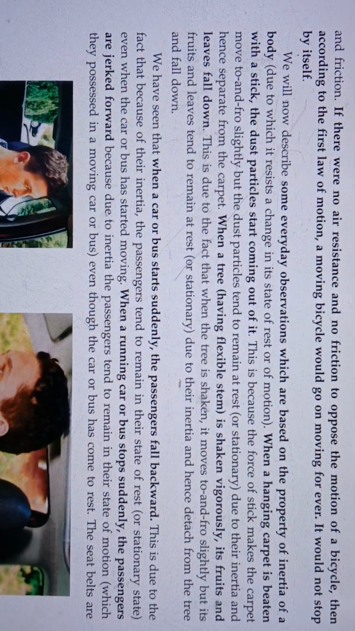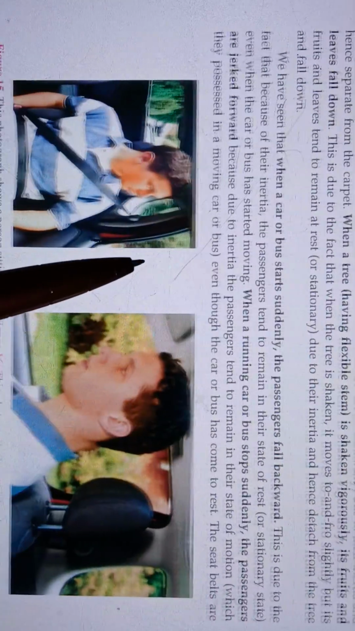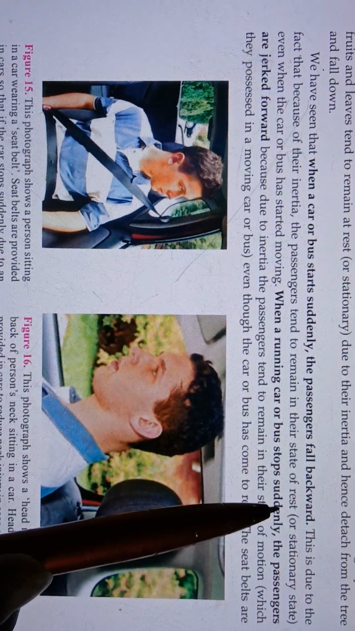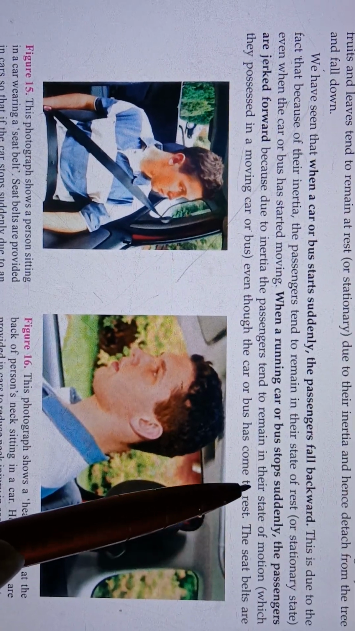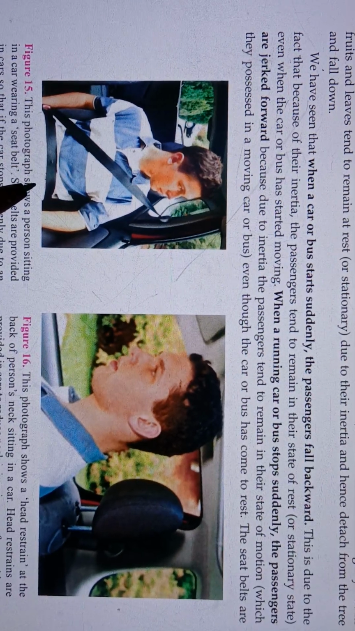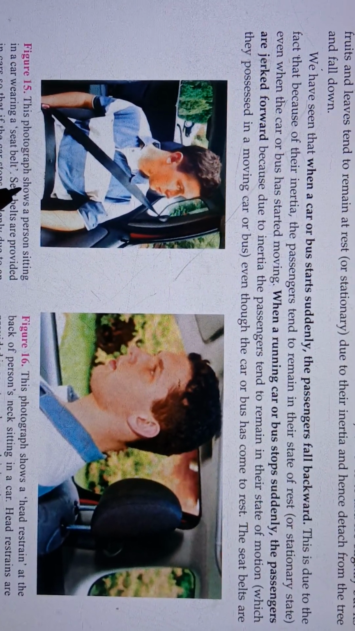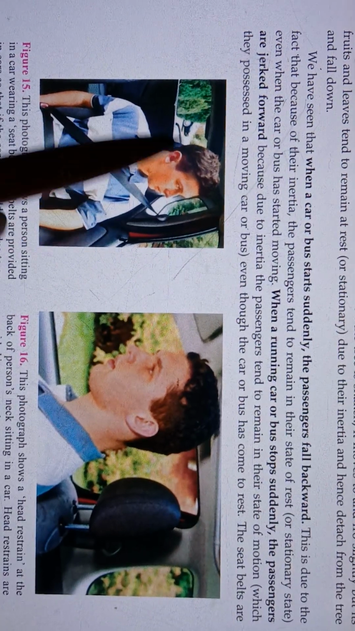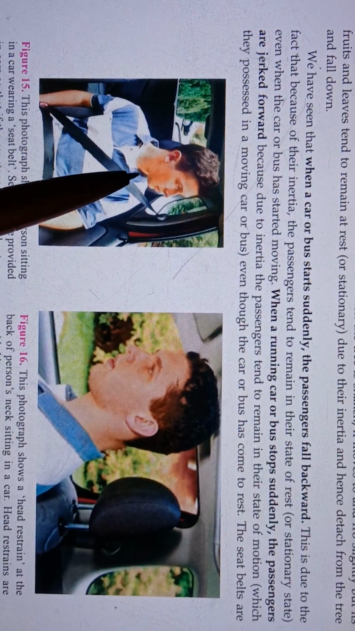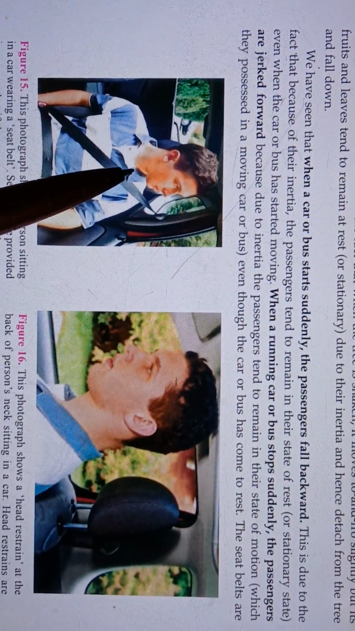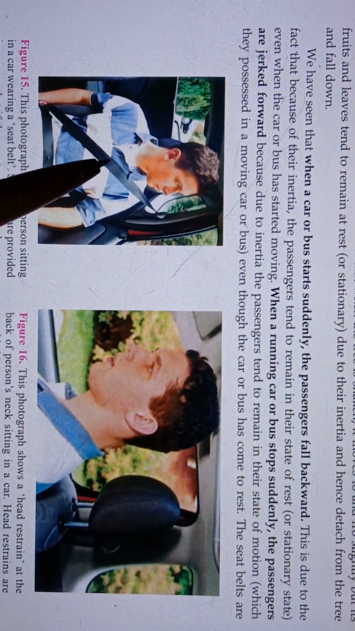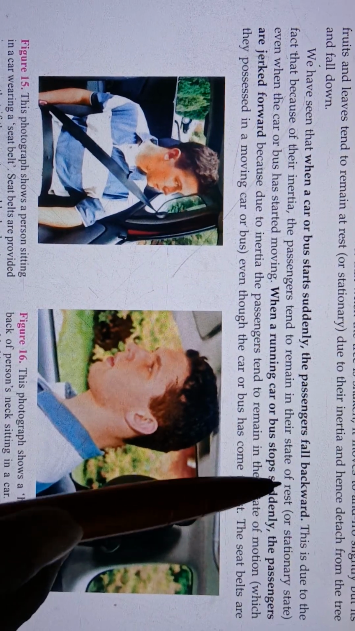So let's take some other examples. When we sit in a car and the car starts suddenly, the passenger falls backward. This is because our lower portion suddenly comes in motion because it is attached to the car, but the upper body is free in the air, so it will be at rest. It wants to be at rest due to its inertia. So when the car starts suddenly, the passenger falls backward.